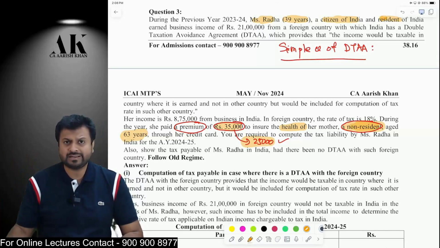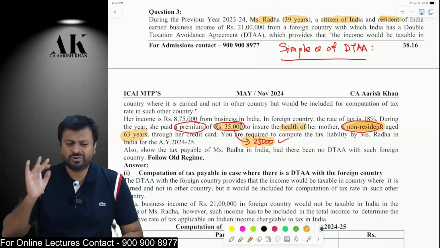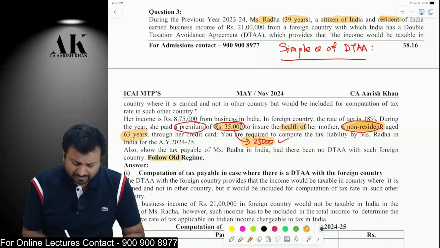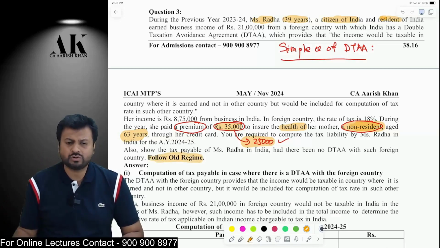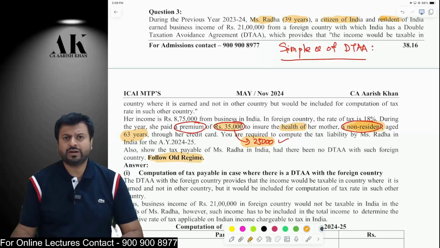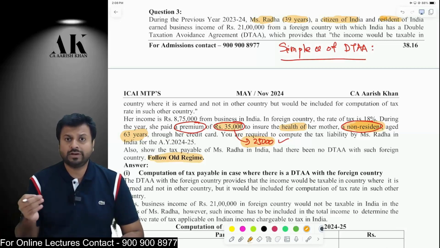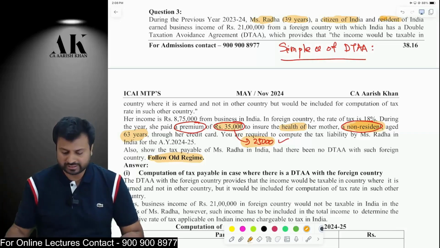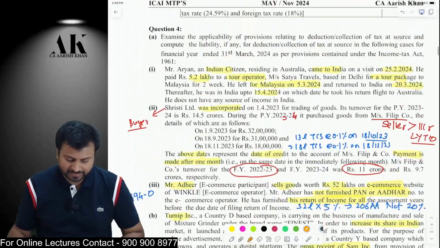If the mother would have been resident, you would have got 50,000 deduction. This is the only thing that you have to keep in mind. Apart from that, you need to follow the old regime in this question. You need to be very careful in May 2024 and November 2024 with old regime and new regime, because new regime has become the default regime and old regime has become an optional regime. You have to be very careful with that particular aspect in the examination.